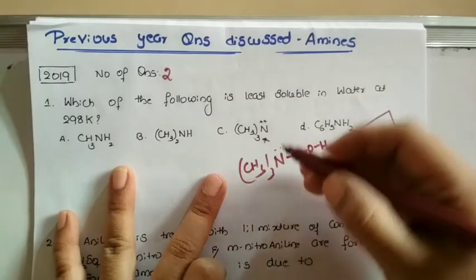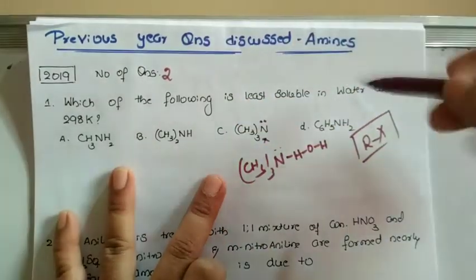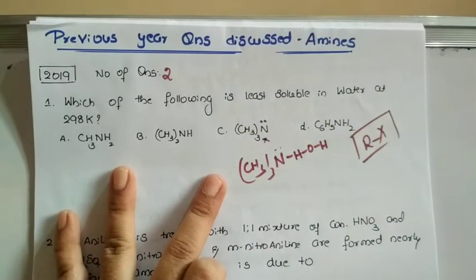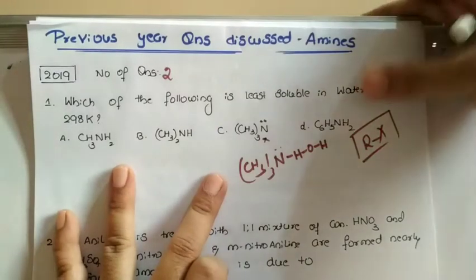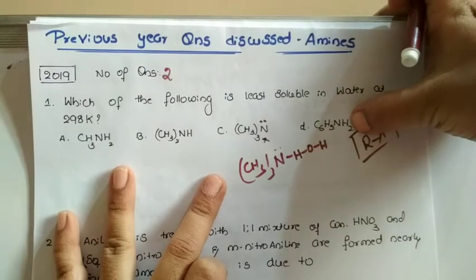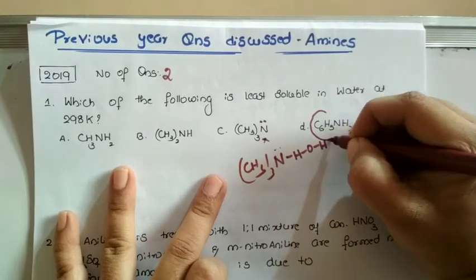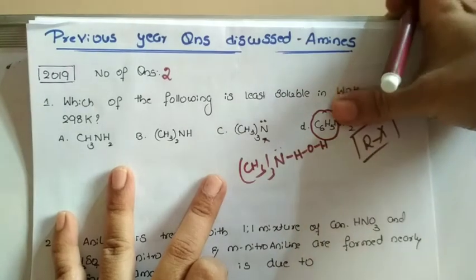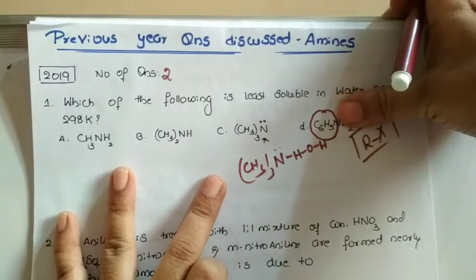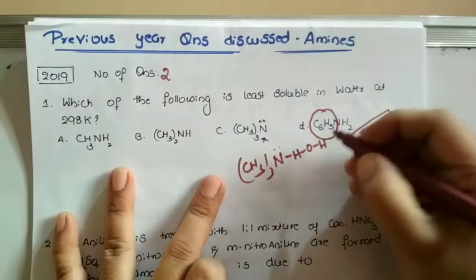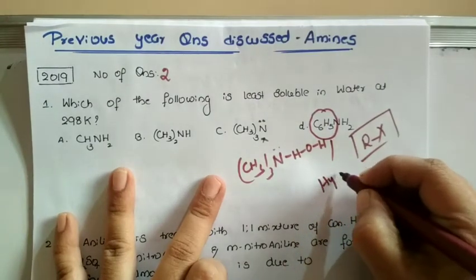So options A, B and C are all soluble, which means obviously D, that is aniline, is not soluble in water. The question comes, there is a presence of a hydrogen, so you think it might be soluble. But here, due to the presence of C6H5, this benzene ring, which we call a phenyl group, is hydrophobic in nature.